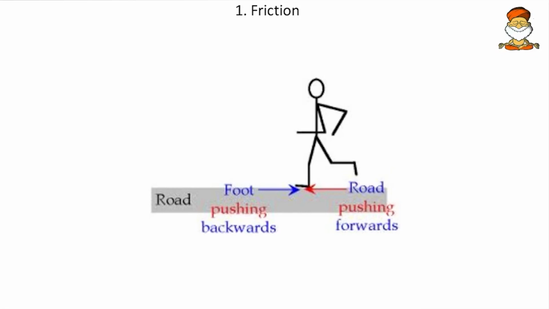The same thing applies to a man walking. When a man is walking, the frictional force acts in the direction of his walk and not in the opposite, because when a man walks, he pushes his slippers in the opposite direction. That's why he walks forward.